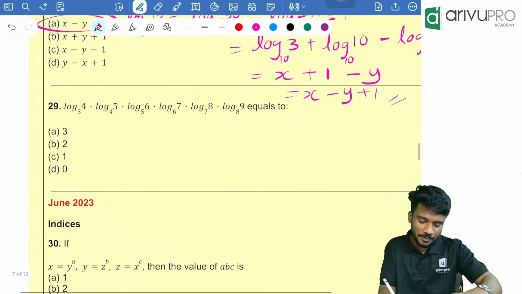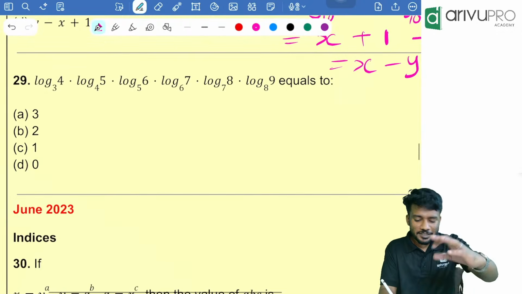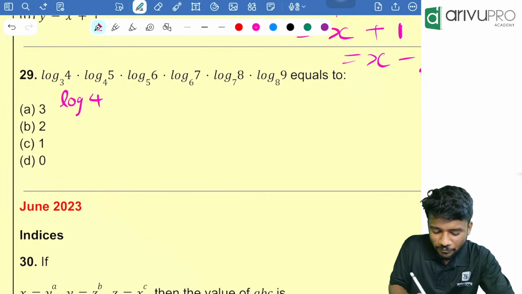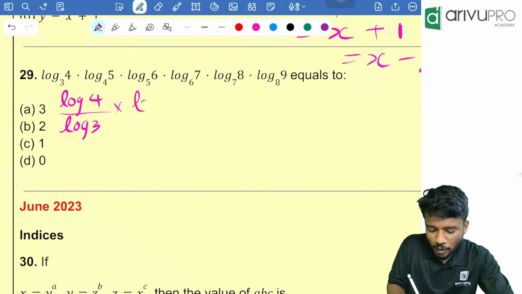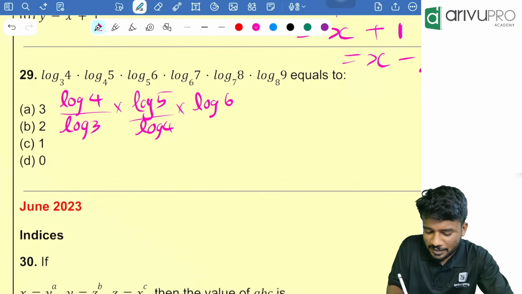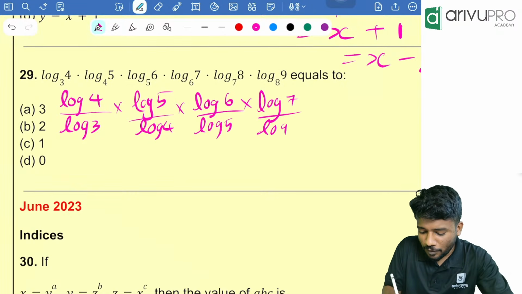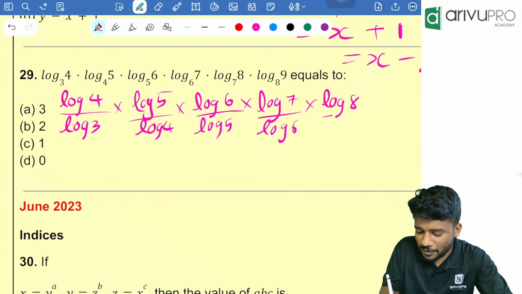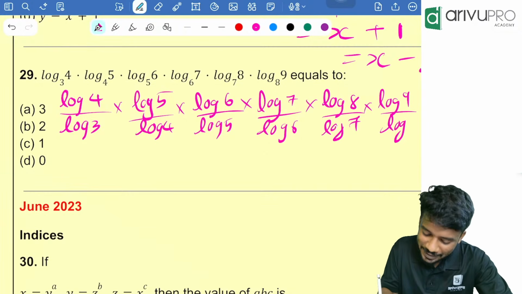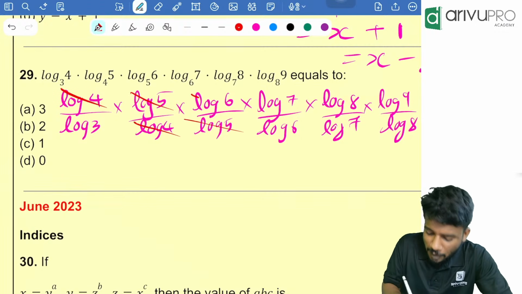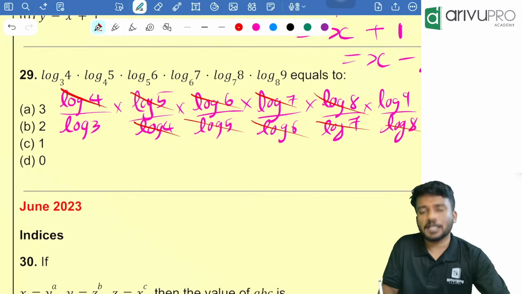Got it. Next question. Yes, another easy question. We just need to use the property of logarithm. Log of 4 to the base 3 can be written as log of 4 divided by log of 3, into log of 5 divided by log of 4, into log of 6 divided by log of 5, into log of 7 divided by log of 6, into log of 8 divided by log of 7, into log of 9 divided by log of 8. People, start cancelling off one by one: log 4, log 5, log 6, log 7, log 8.